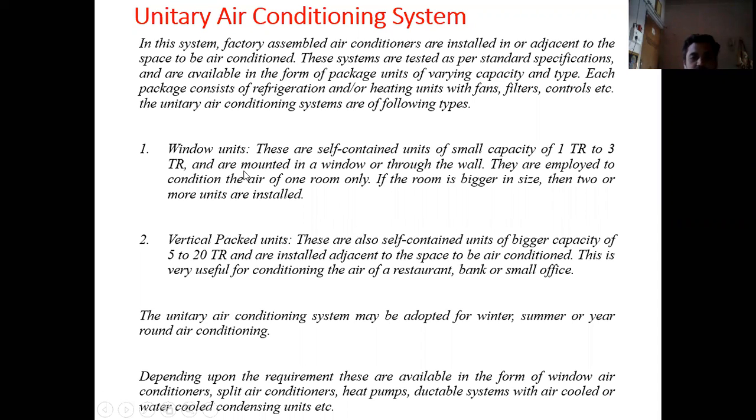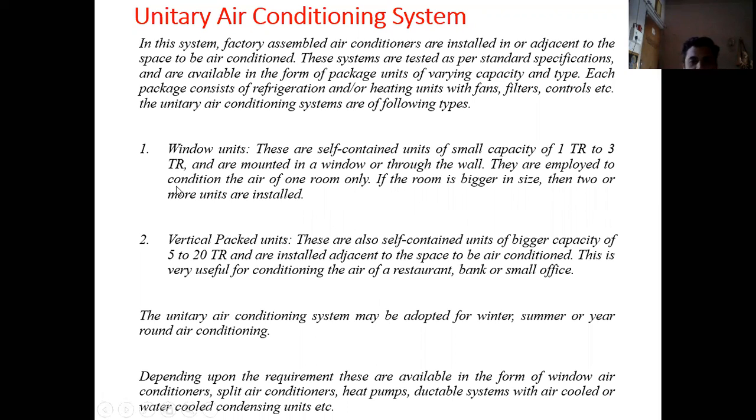Okay, and this window type of air conditioner is generally mounted over the window or through a wall, and this can be used for one room only. If there is a bigger size room, then we can install 2 or more air conditioners for this room. Take the condition of a bank: in a bank, we can install 2 to 3 air conditioners in order to have the required comfort condition inside the bank.